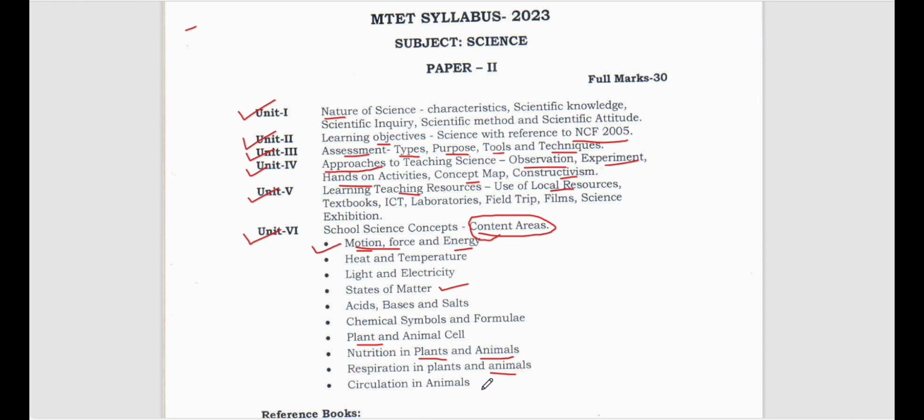Then circulation in animals. Now how is the process of circulation taking place in human beings, and which system, which component is used in our circulatory system, or what is the main component of our circulatory system? It is the blood, right? The blood is the main part of the circulatory system. Then you have to know what are the different type of blood cells: RBC, WBC, platelets, plasma, the components of blood, right?